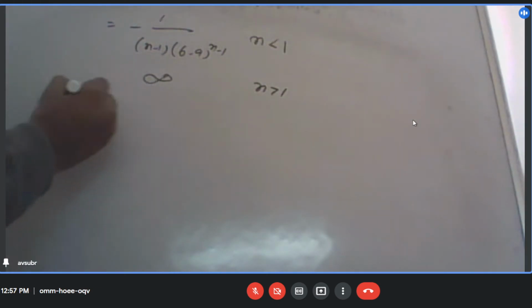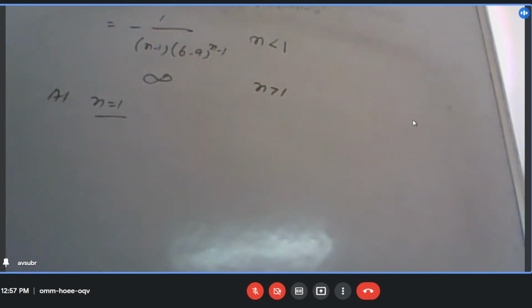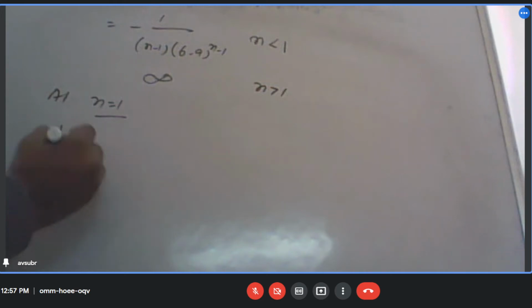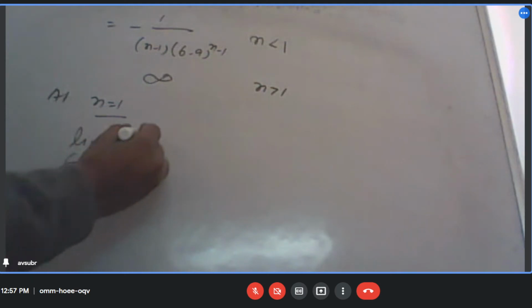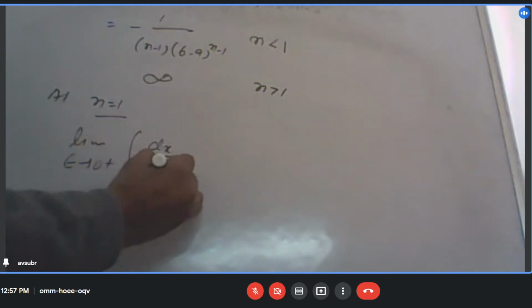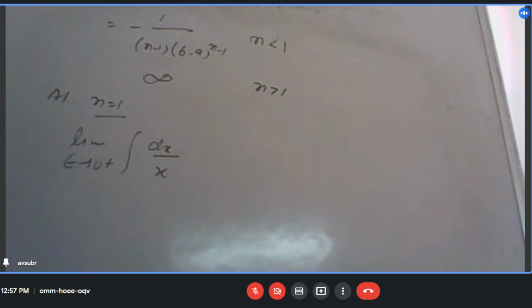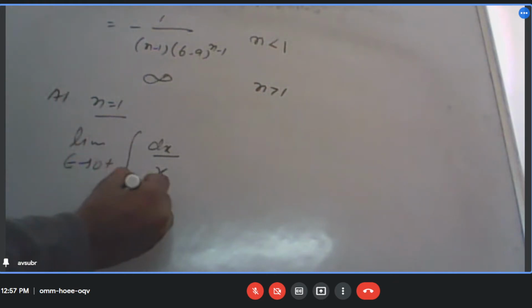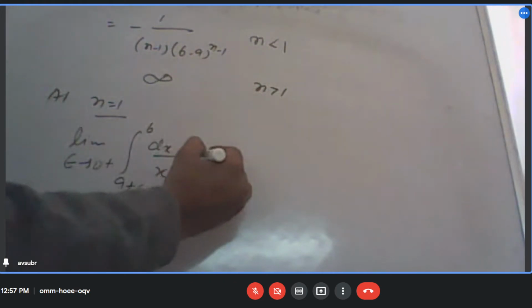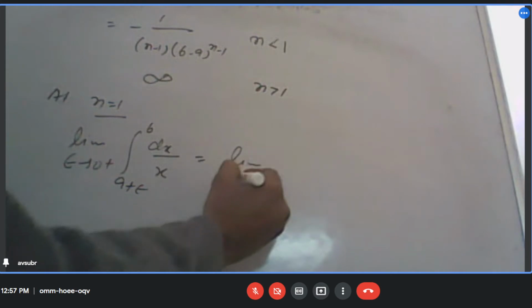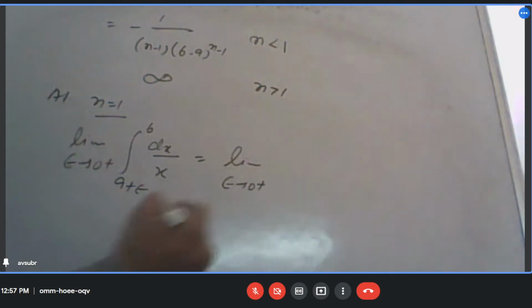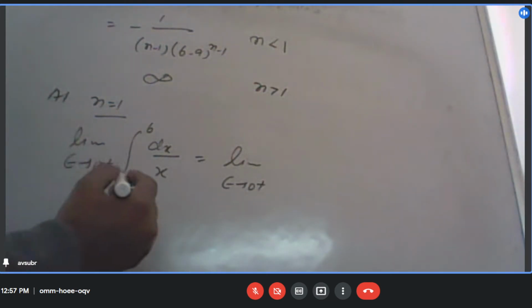At n equal to 1, what will happen then? I can write it as limit epsilon to 0, dx by x, from a plus epsilon to b. So it means limit epsilon to 0, x minus a था ना, sorry, x minus a.